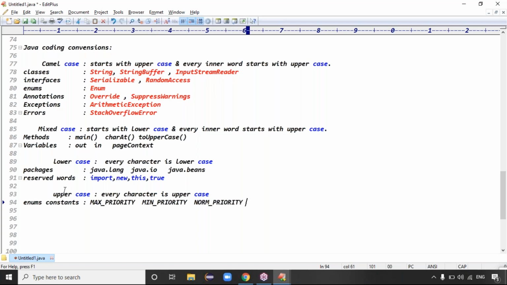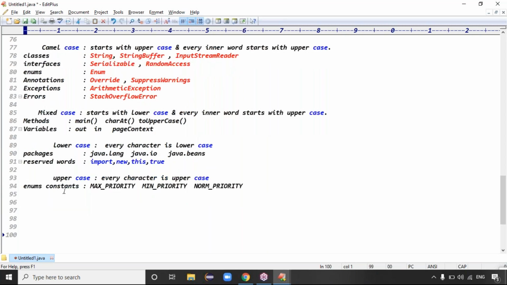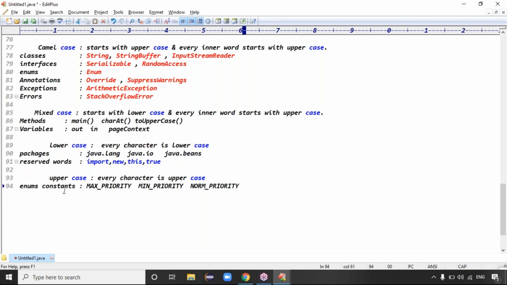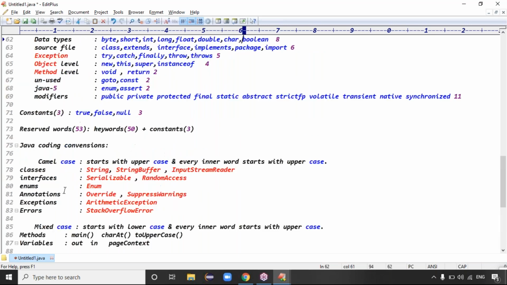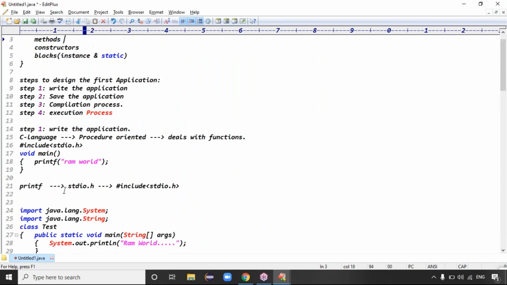While taking enum constants, every character should be uppercase. While writing code, we have to follow all these conventions. Then only is your code perfect code. Are you clear now?